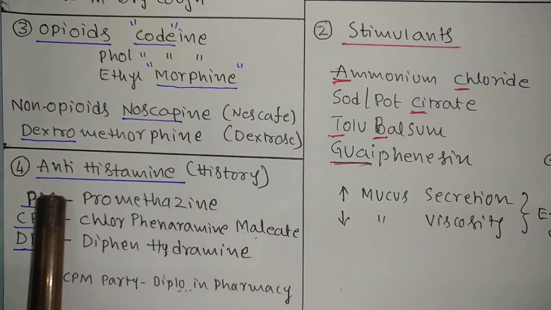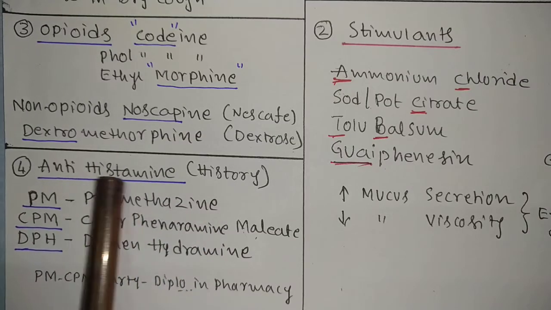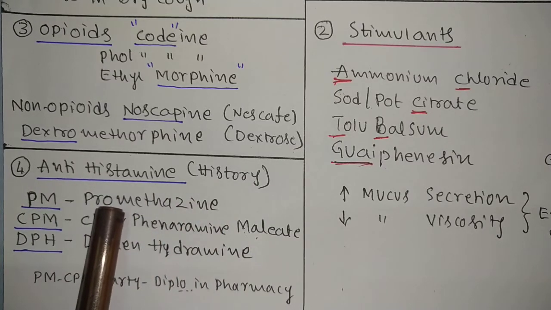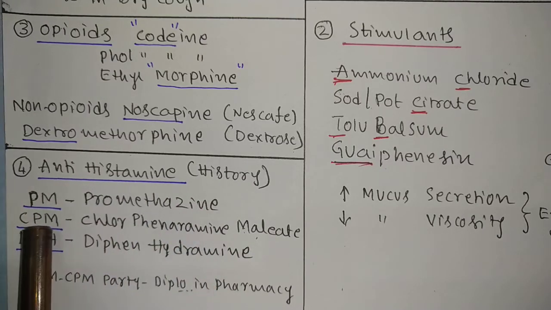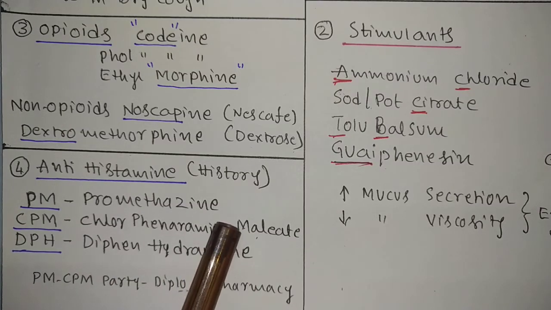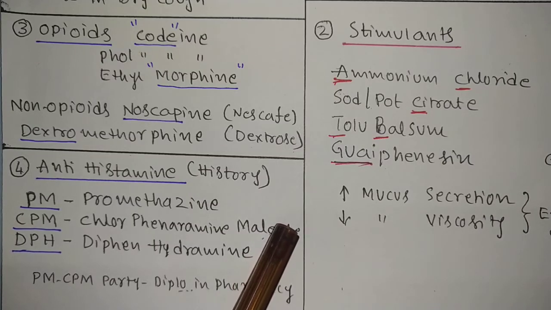Next is antihistamine drugs. That's why I wrote "history". PM, promethazine. CPM, chlorpheniramine maleate. It is a very popular drug, CPM. Avil is a brand name. Antihistaminic drugs are used for allergy.